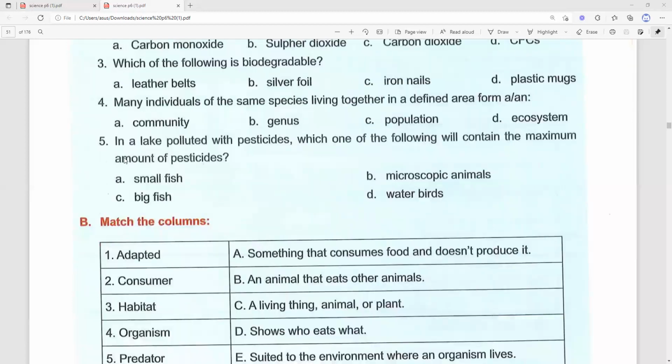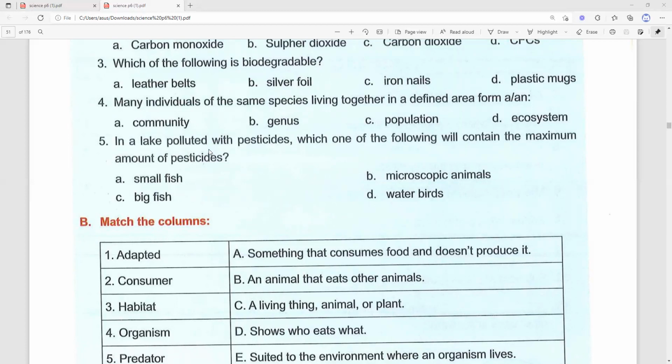Number 5, in a lake polluted with pesticide. Do you know what is pesticide? Pesticide is a chemical that kills pests or unwanted animals. Which one of the following will contain the most or the maximum amount of pesticide? Okay, one more.